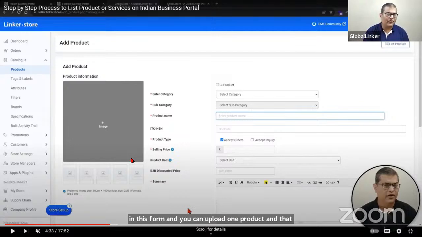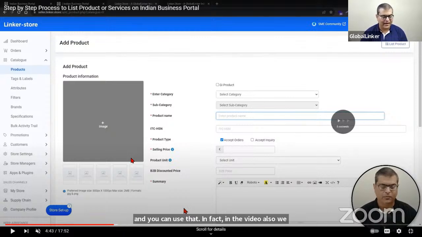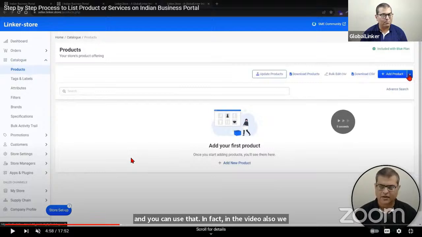Now, many times people ask me curiously that we have a fairly large catalog, and if we go through this process of uploading products one by one, it will take us a very, very long time and a lot of effort. Don't you have a bulk product upload process available wherein we can just fill in the information into an Excel file and very quickly upload the products? The answer is absolutely yes, that process is available and you can use that. In fact, in the video also, we have provided the instructions where you can go and use the bulk upload process.